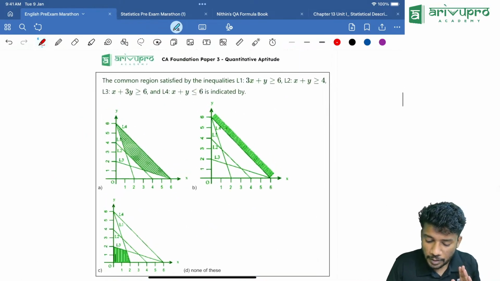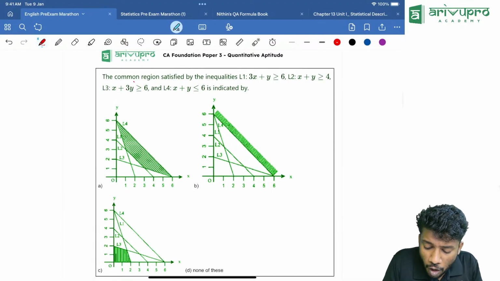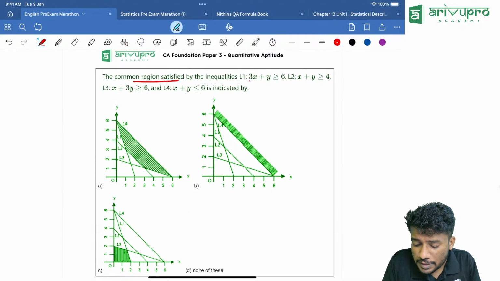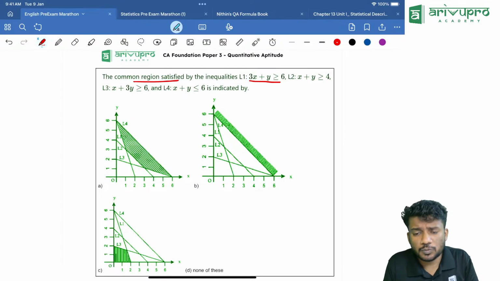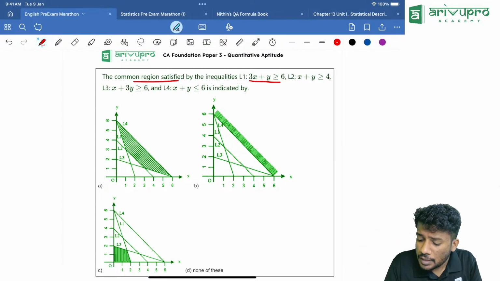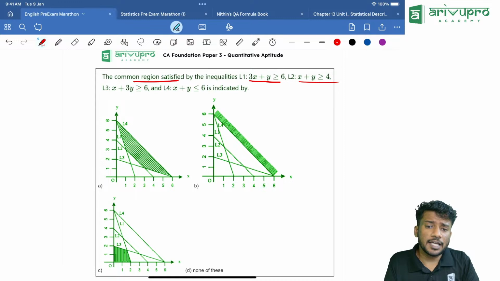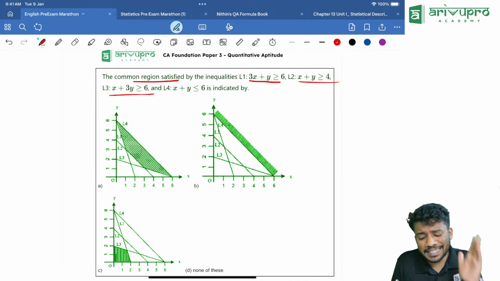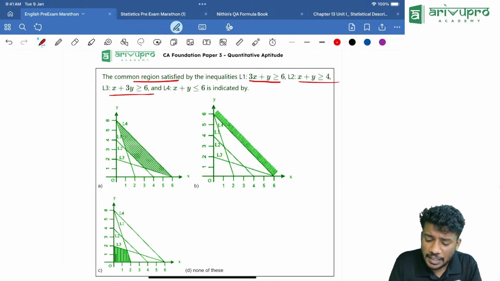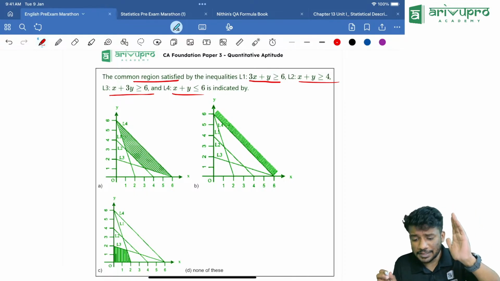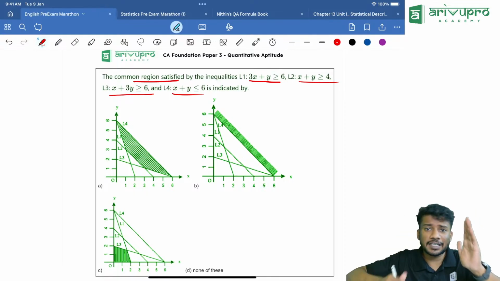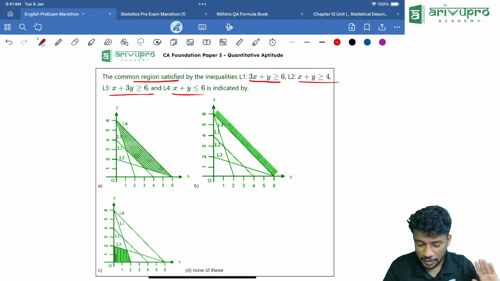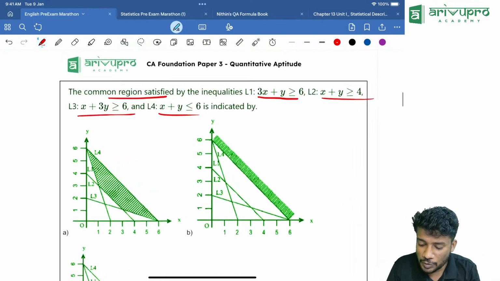Now look here, people. The common region satisfied by the inequality 3x plus y greater than or equal to 6, then x plus y greater than or equal to 4, then x plus y greater than or equal to 6, then finally x plus y less than or equal to 6. That means everything is from upper left to lower right. All the graphs are correct only. Now we need to check one by one.